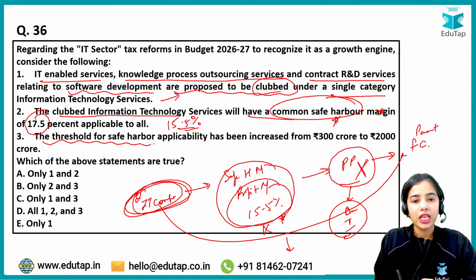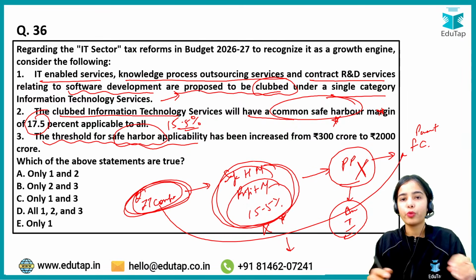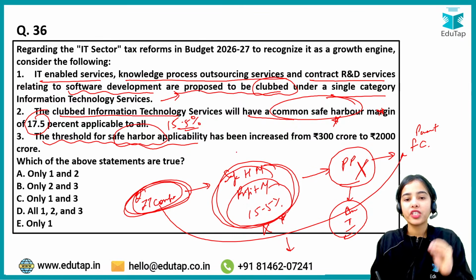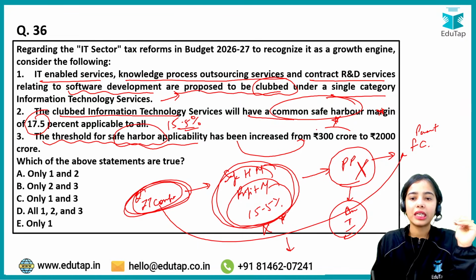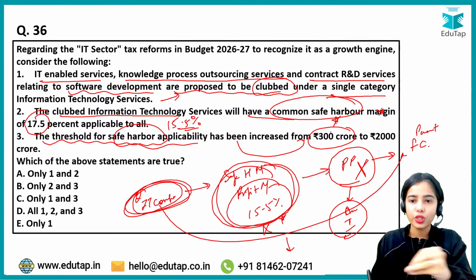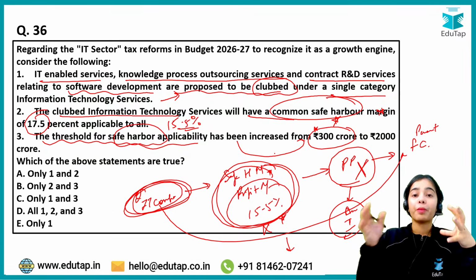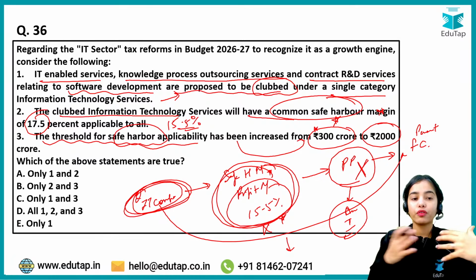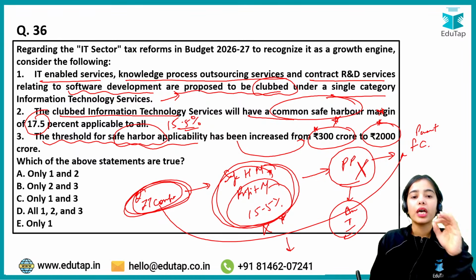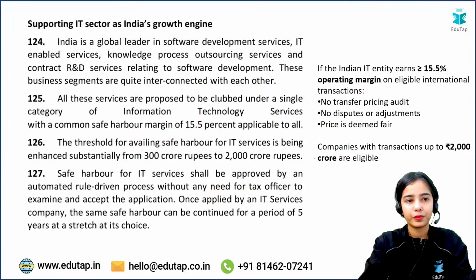Before this, the safe margin of 15.5% of profits was allowed for the IT companies that were having international transactions of up to 300 crores. So for small IT companies, this kind of safe harbor margin was provided. But now it has been stated that even for the mid and large IT companies doing international transactions of up to 2000 crore, the safe harbor margin can be applicable. Okay, so this is the idea.